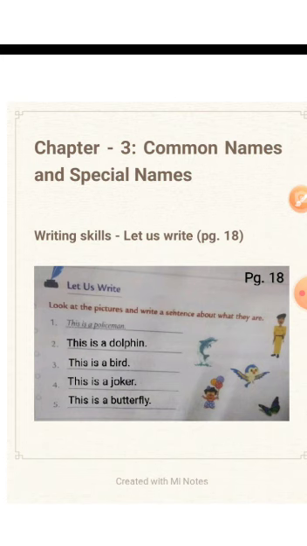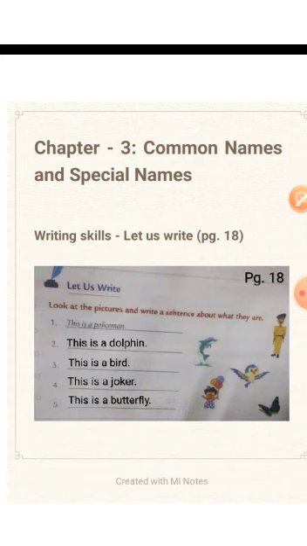So let's look at the next picture. What do you see? That is a picture of a dolphin. So how do we make a sentence? How do we say it in English? This is a dolphin. So you write in question number 2: This is a dolphin. Now look at the third picture. It's a bird.